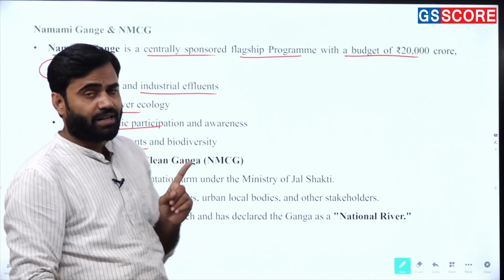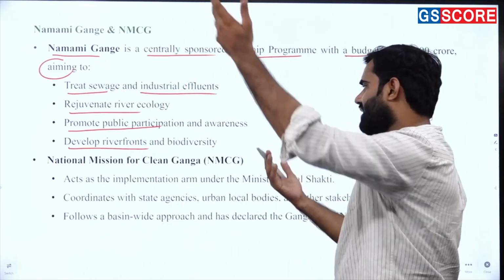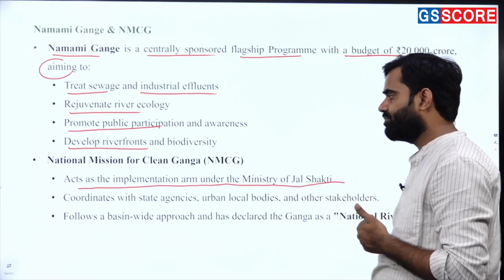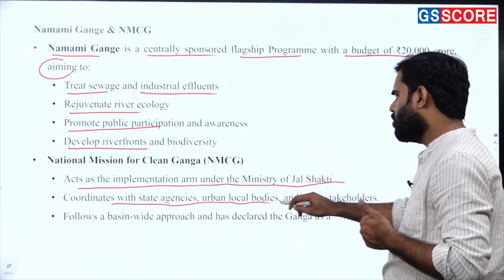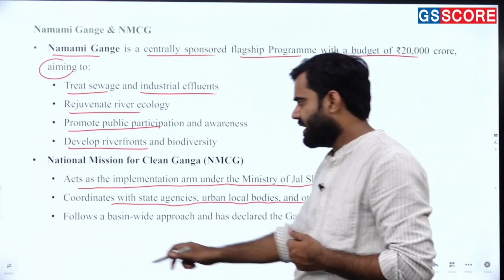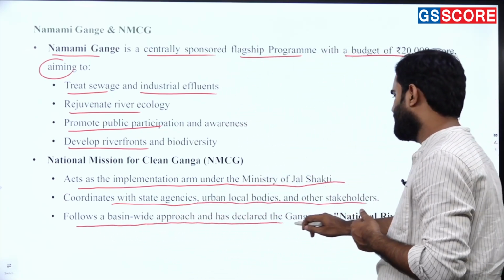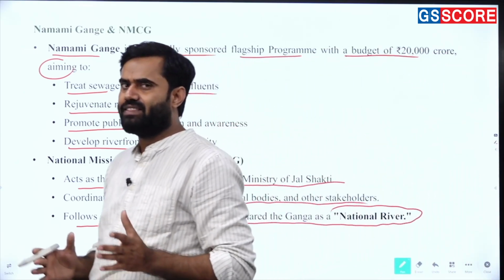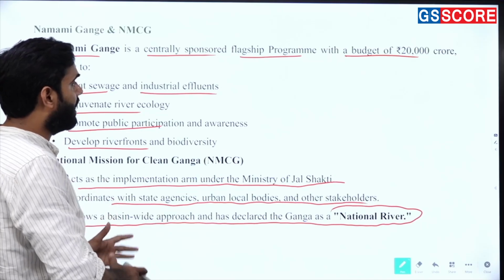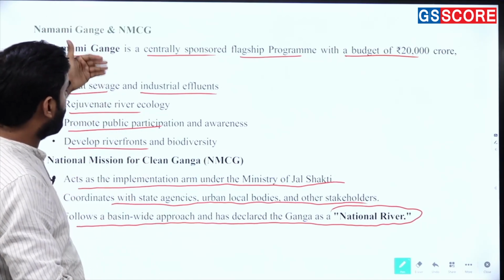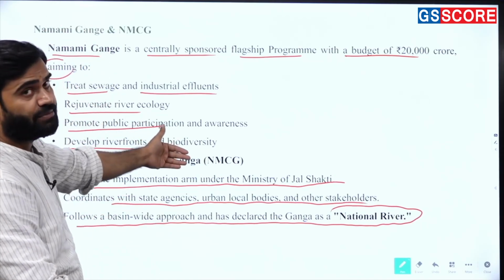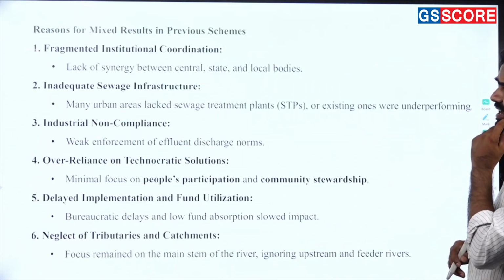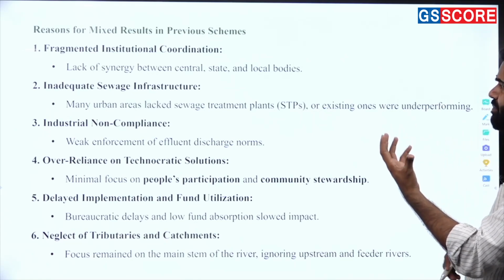And the National Mission for Clean Ganga acts as the implementation arm under the Ministry of Jal Shakti, coordinating with the state agencies, urban local bodies and other stakeholders. You know that it follows a basin-wide approach and has declared the Ganga a national river. So these all are the important things inside the National Mission for Clean Ganga. Now you can easily understand, we discussed some objectives and we discussed the mission of NMCG. Getting my points? Chaliye. Now next, move toward the reasons for mixed results in previous schemes.